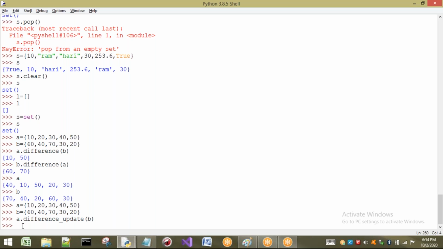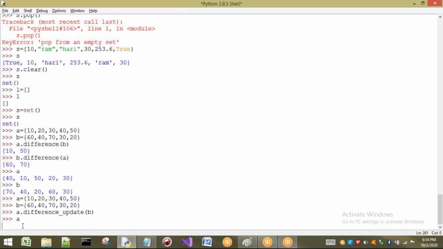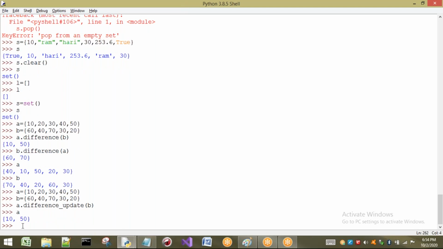Nothing. None. Then what happens here? Whatever result is generated, that is stored in A. If you see A, what happens? We are going to get 10 comma 50. The operation is the same, but here A is not updated with this set.